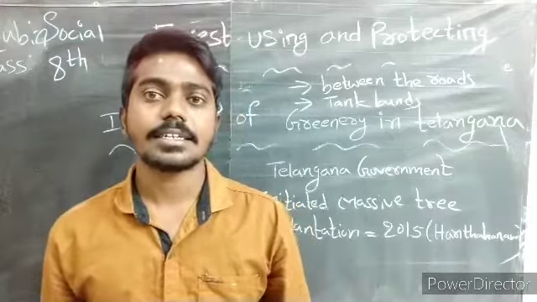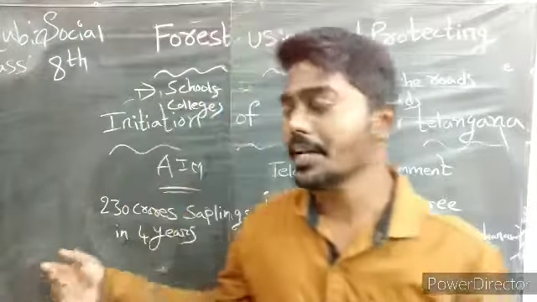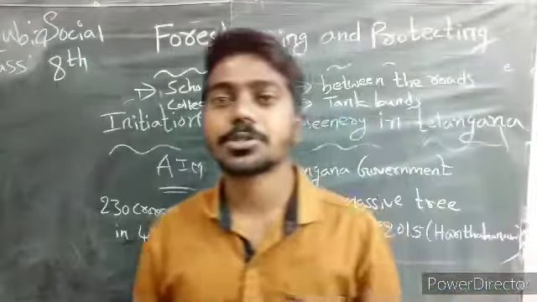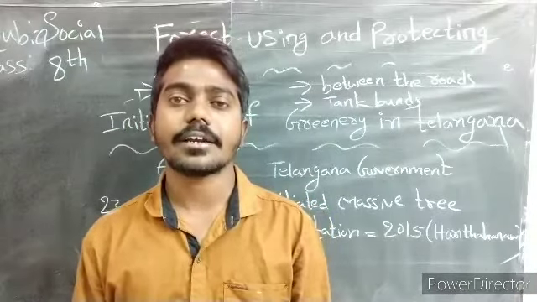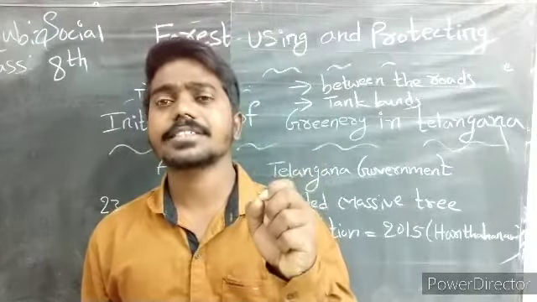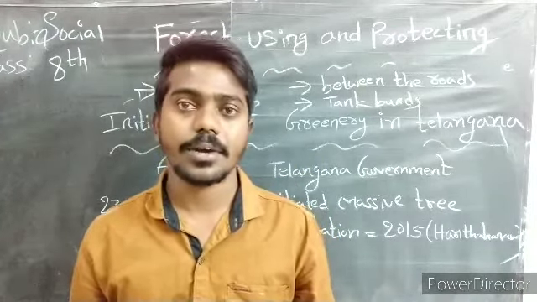Okay, na children? This is important. 2015 Harita Haram. What is the aim, also important? 230 crores. Don't be mistaken. 230 crores. Okay, this is about the topic. Hope you understood very well. And whatever important points I told, try to write them down in the rough notes. And compulsory, you have to finish the 4 lessons of the fair note, children. Okay, na children? Thank you.